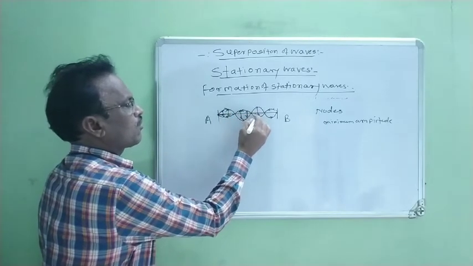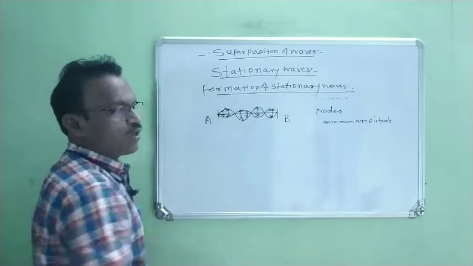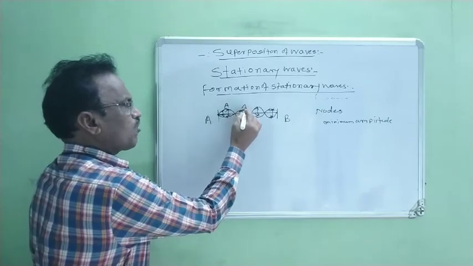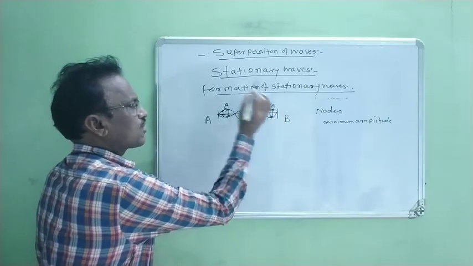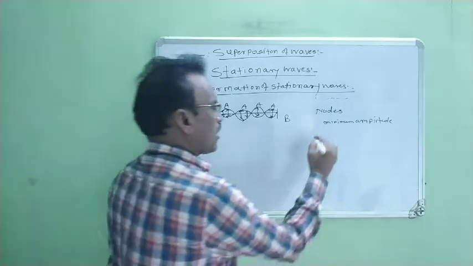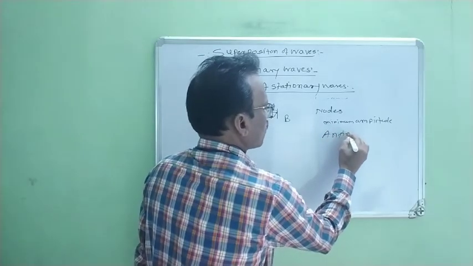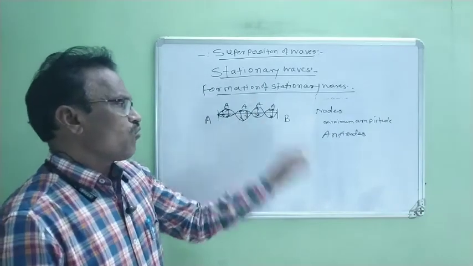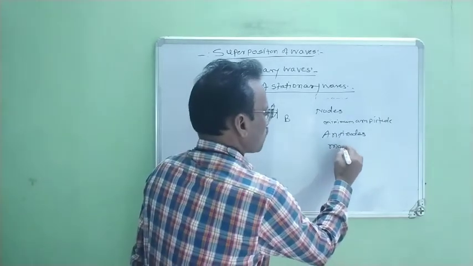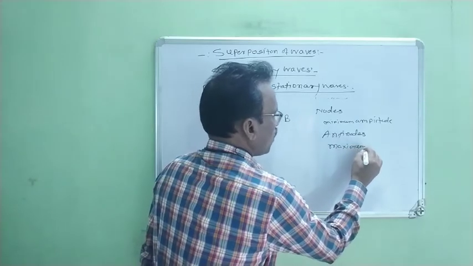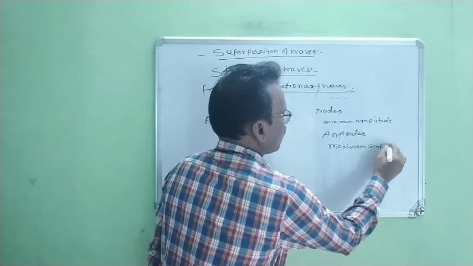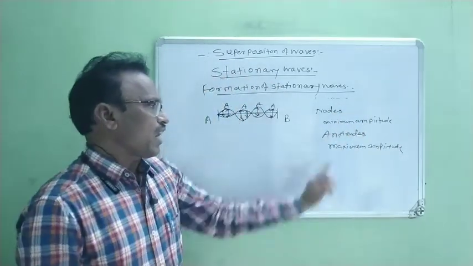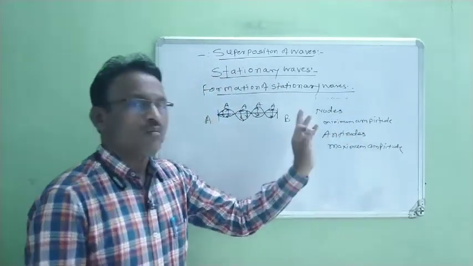These points are known as antinodes, the points where amplitude is maximum. Therefore, we consider nodes where the amplitude is minimum and antinodes where the amplitude is maximum.